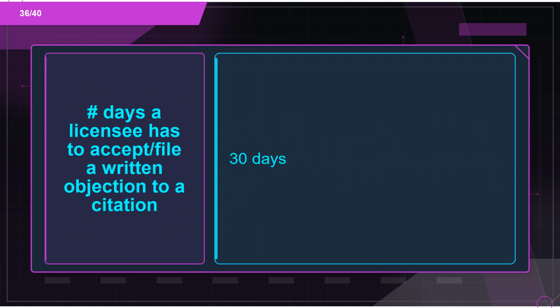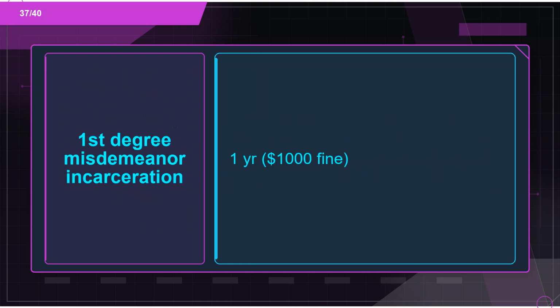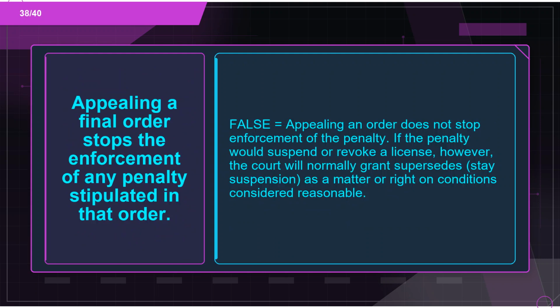Flashcard 36. Term: number of days a licensee has to accept or file a written objection to a citation. Definition: 30 days. Flashcard 37. Term: first-degree misdemeanor incarceration. Definition: 1 year, $1,000 fine. Flashcard 38. Term: appealing a final order stops the enforcement of any penalty stipulated in that order. Definition: false. Appealing an order does not stop enforcement of the penalty. If the penalty would suspend or revoke a license, however, the court will normally grant supersedeas, a stay of suspension, as a matter of right on conditions considered reasonable.